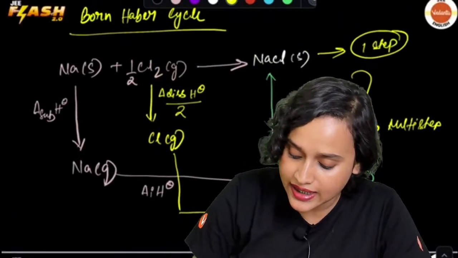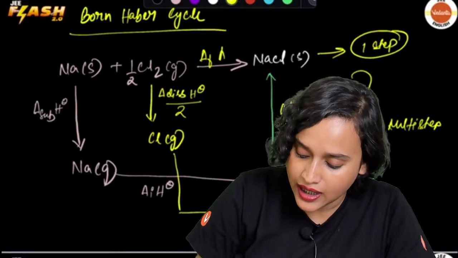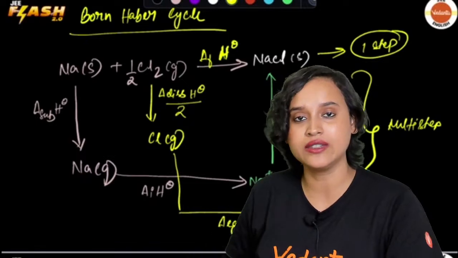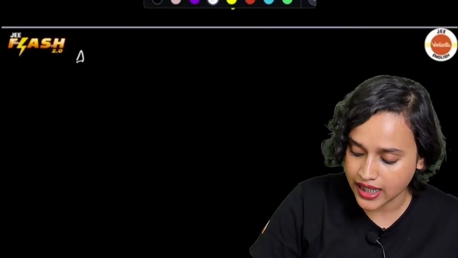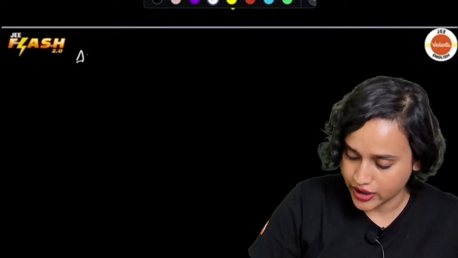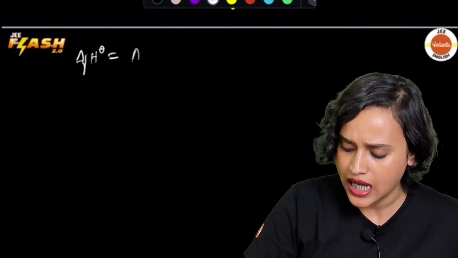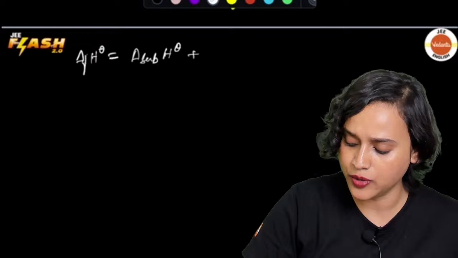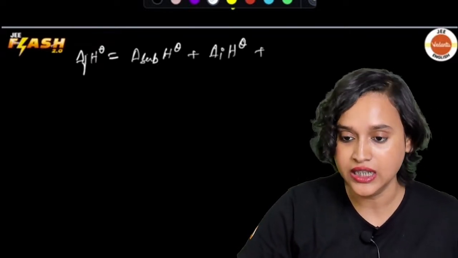So here, let's say that this is the enthalpy of formation. What is this? This is your enthalpy of formation right here. So what I can do is write it as delta F H naught is equal to, what are the things that I use? I have the standard enthalpy of sublimation, then I have the ionization enthalpy, right?